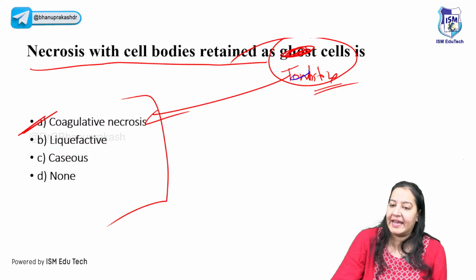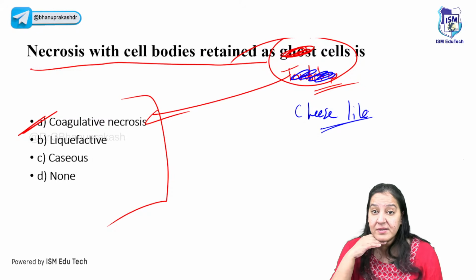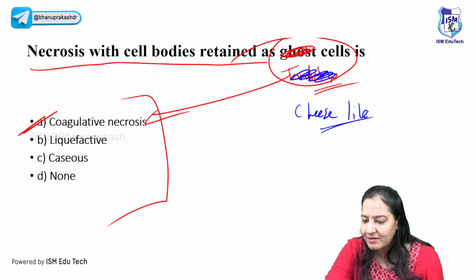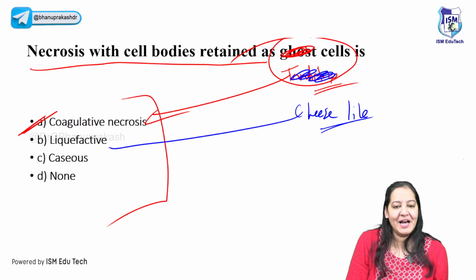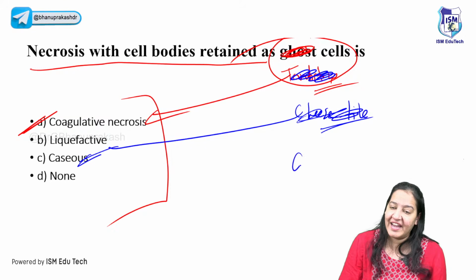I'm changing the question again. Instead of this, I'm asking cheese-like material. What is your answer now? Cheese-like material. Now what is the answer? Let me see who is giving. Yes, so in that case, you will go with C. The first to answer, Axomia doctor. Yes. So cheese-like is, of course, caseous. Caseous is cheese-like. And if I change again, it's gel-like.